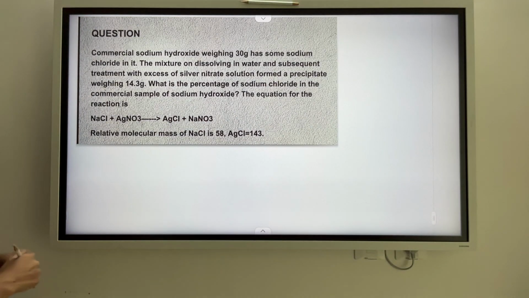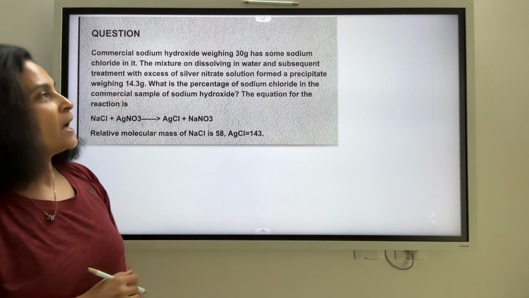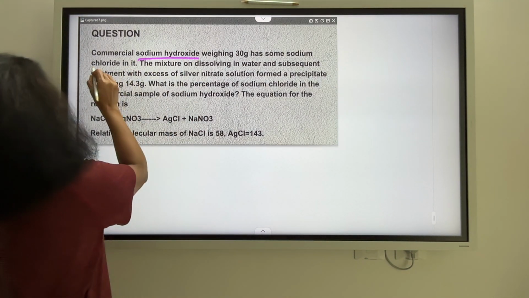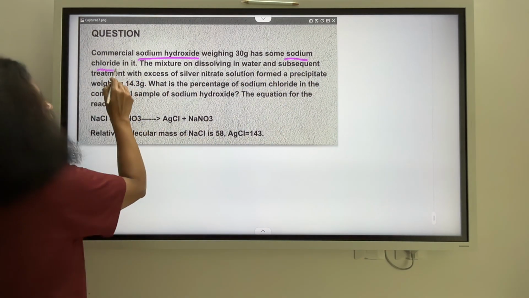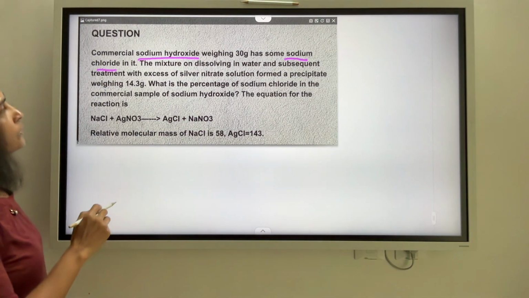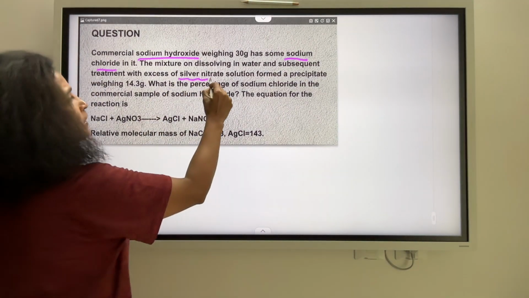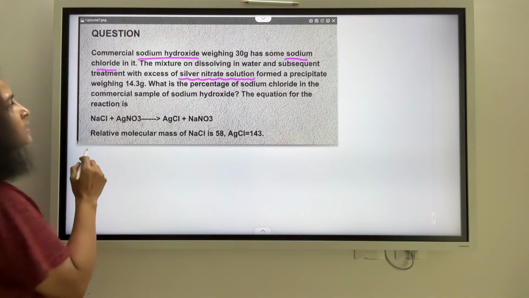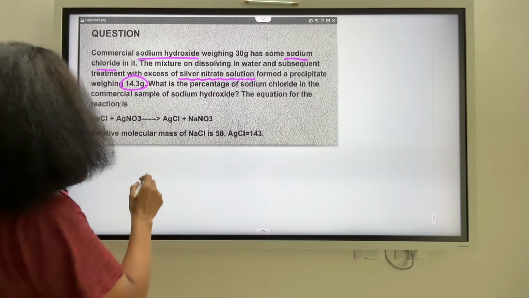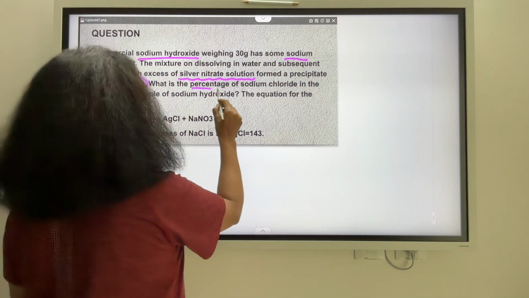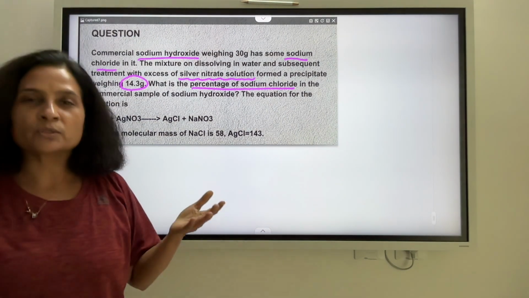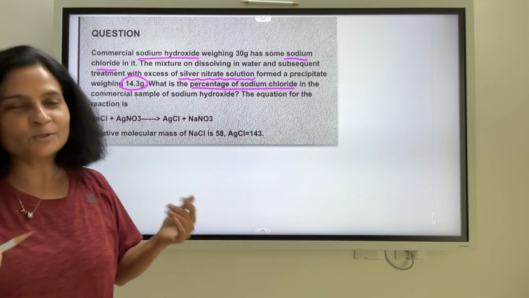Commercial sodium hydroxide weighing 30 gram has some sodium chloride in it. The mixture on dissolving in water and subsequent treatment with excess of silver nitrate solution formed a precipitate. The precipitate weighs 14.3 gram. What is the percentage of sodium chloride in the commercial sample of sodium hydroxide? Well, the equation is given to us.